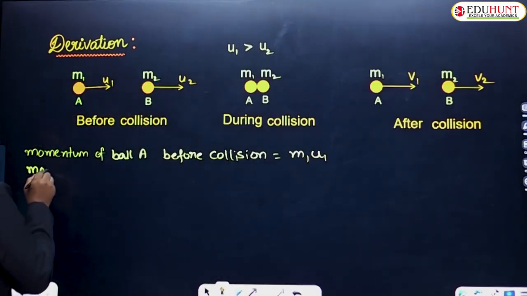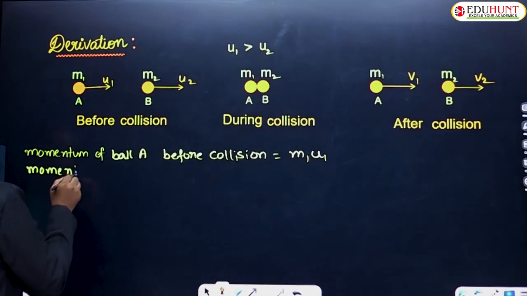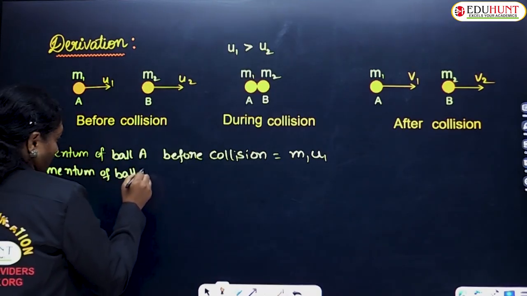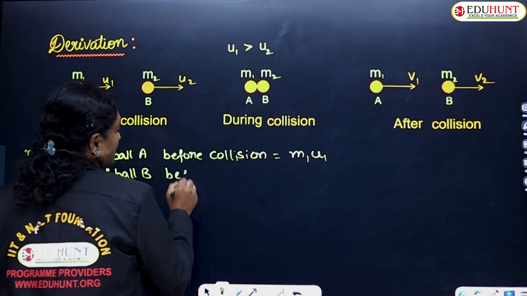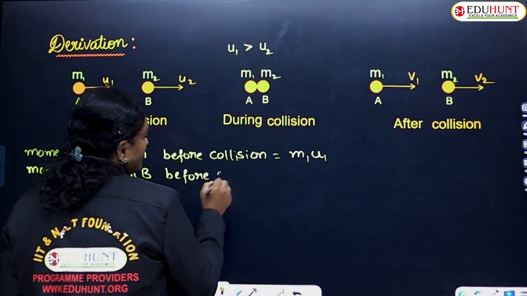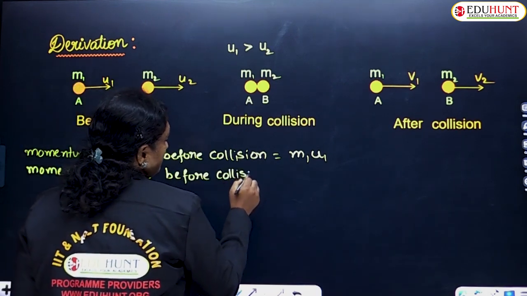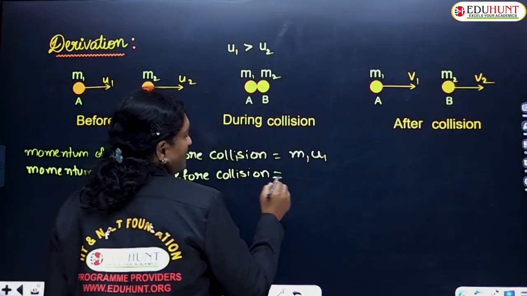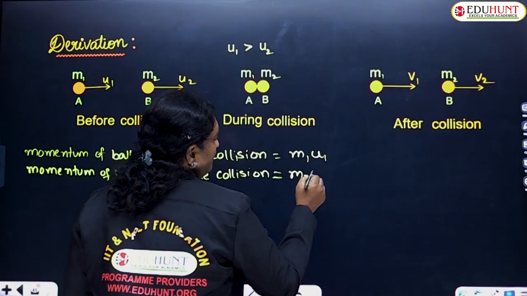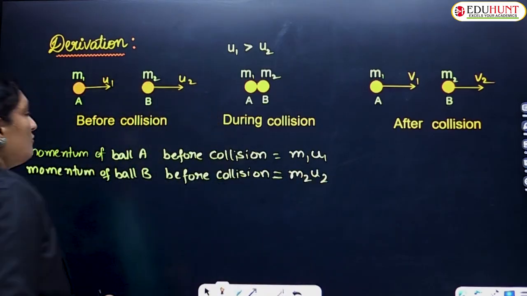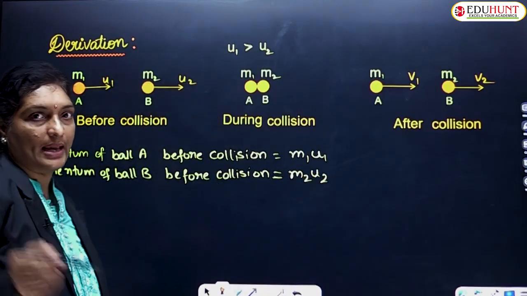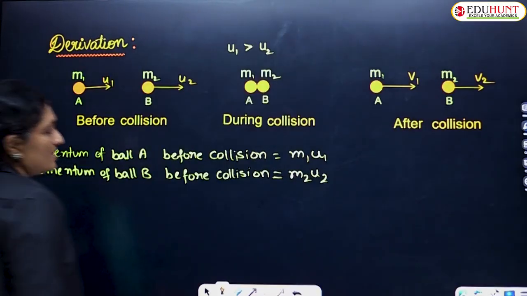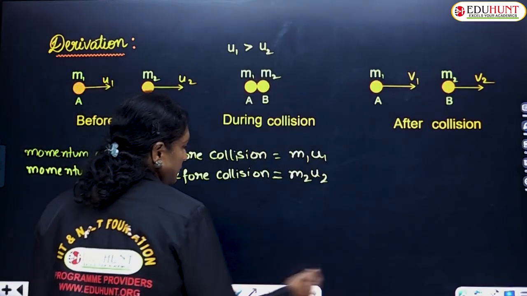Similarly, for the second marble, the momentum of ball B before collision: the mass of the ball was m2 and the velocity with which it is moving is u2. So momentum of ball A before collision is m1 u1 and momentum of ball B before collision is m2 u2.